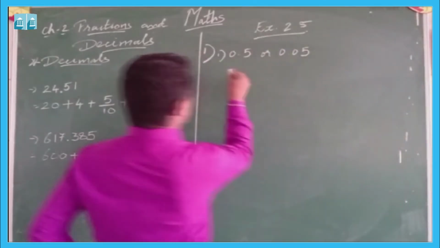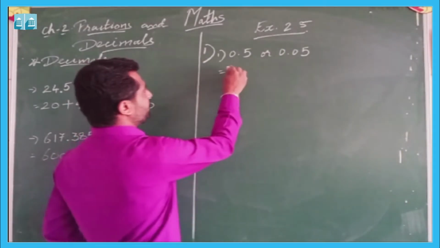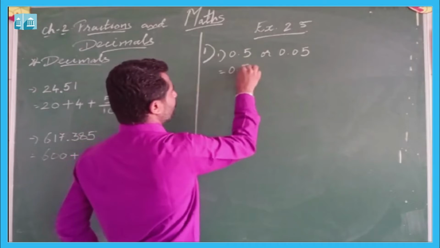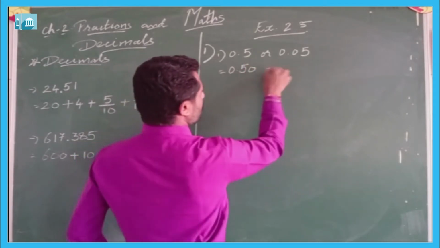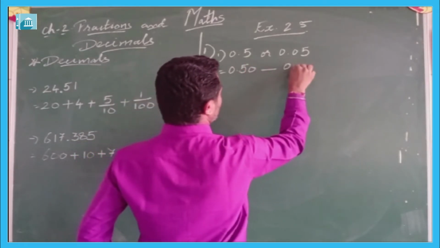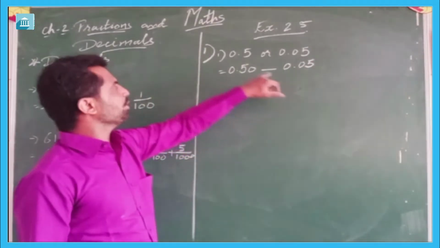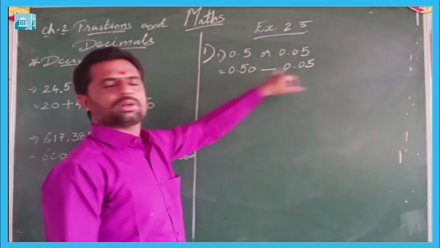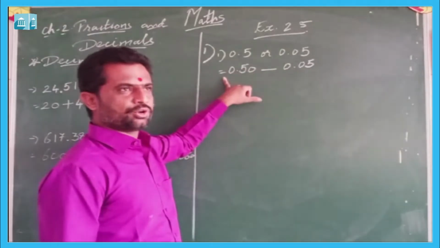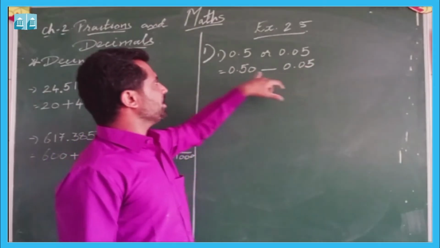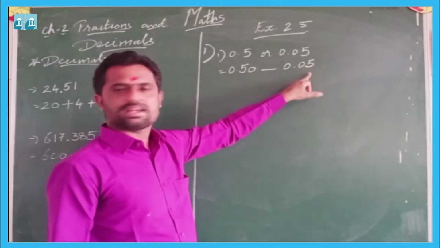So when you convert it into like decimals, it will be 0.50 or 0.05. Now when we compare it, the first digit, here no whole number is there, the first digit is 0. After the decimal point, here it is 5, here is 0.